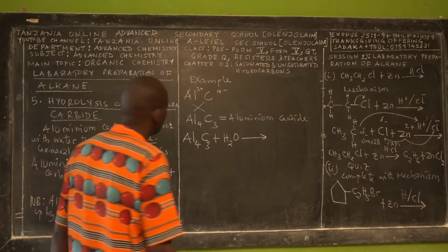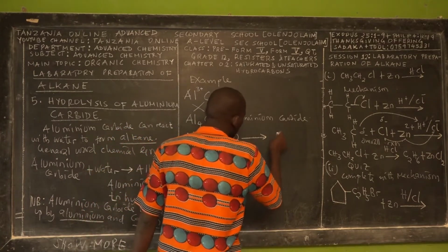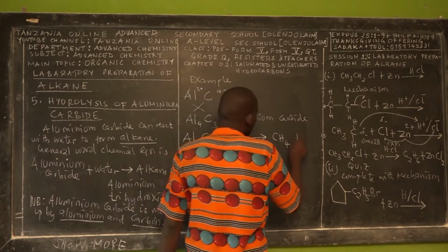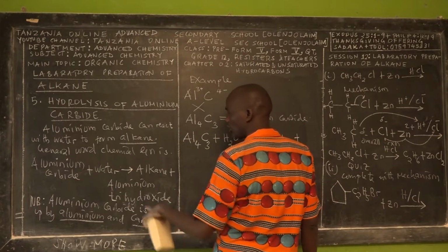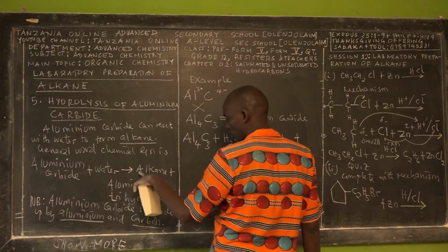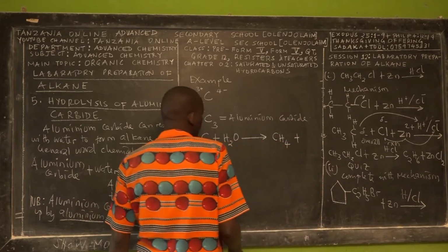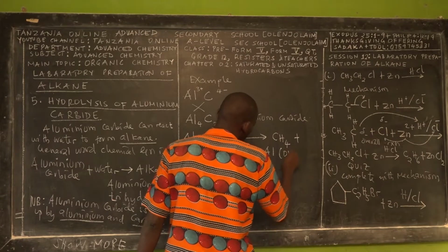Methane. You have 3 carbon atoms, but the end product here, in most cases, is methane. Methane represents alkane. Remember the general word equation: we have alkane and aluminium trihydroxide.